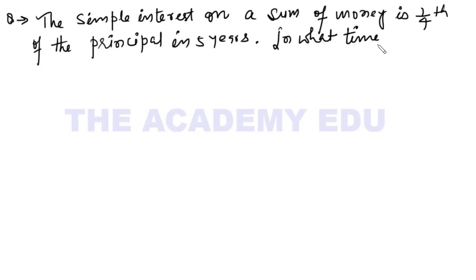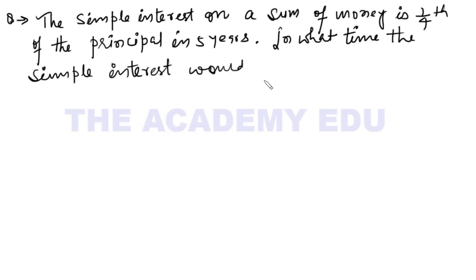In what time the simple interest would be 2/5 of the principal.